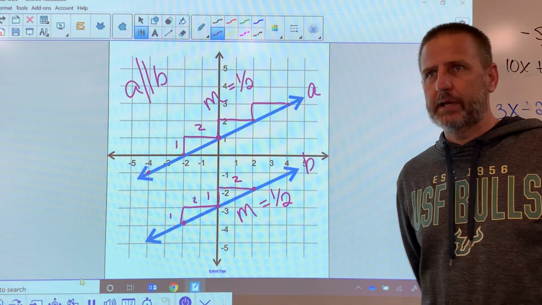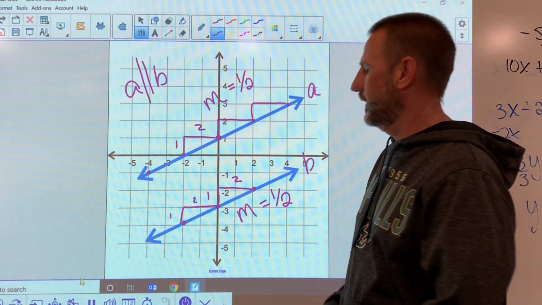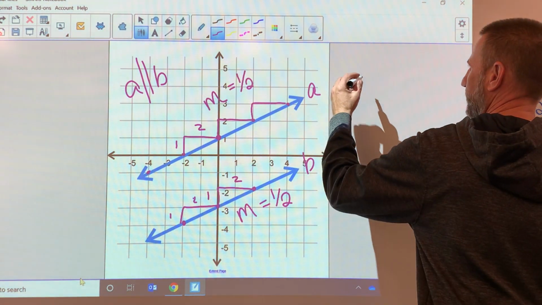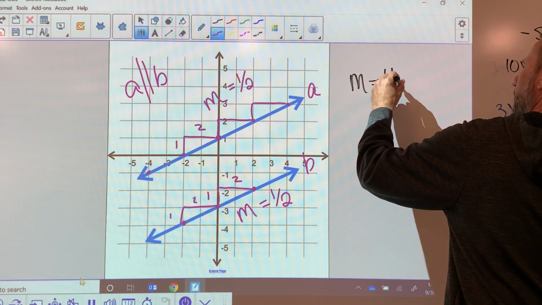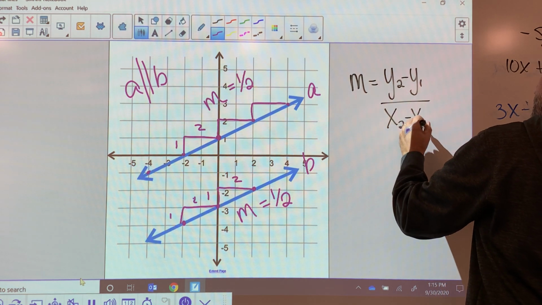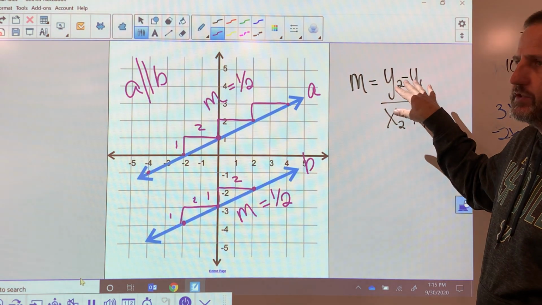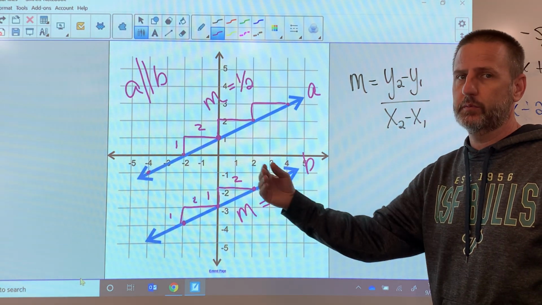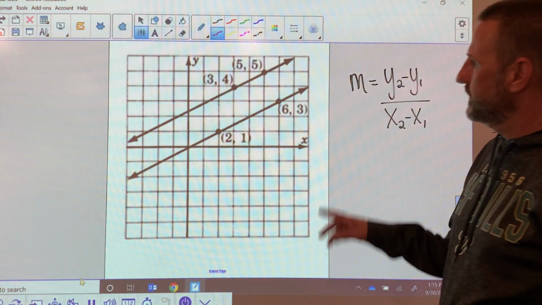So I'm going to go to the next example, and it gives us a picture, but I'm also going to use the formula. So on the side here, I'm going to use my blank space on the side, and I'm just going to write real quick that slope is equal to the difference of the y's over the difference of the x's. And this gives us our change. Our formula is the change in the y values, the rise, over the change in the x values, which is the run. So looking at the next example, they gave us some numbers.